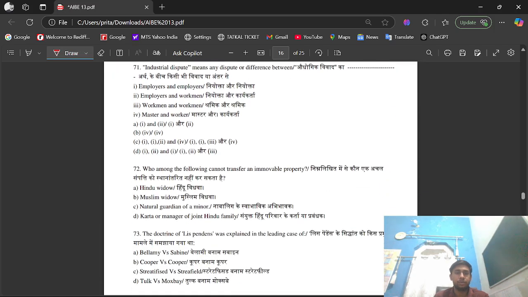Question number 71. Industrial dispute means any dispute or difference between option A, employers and employers; option B, employers and workmen; first point employers and employers, second employers and workmen, third workmen and workmen, fourth master and worker.